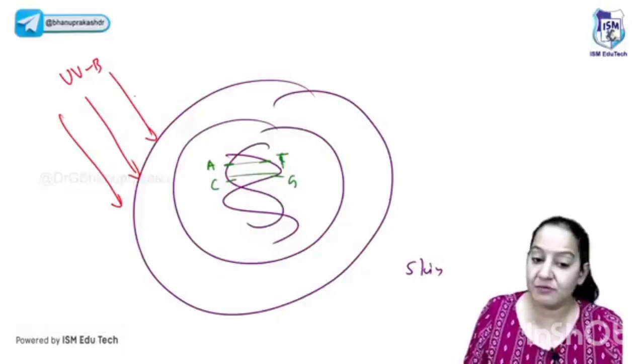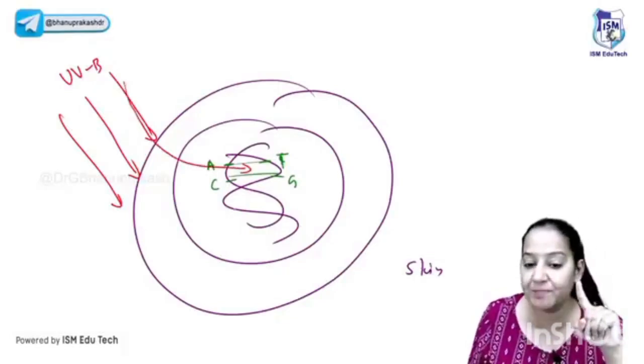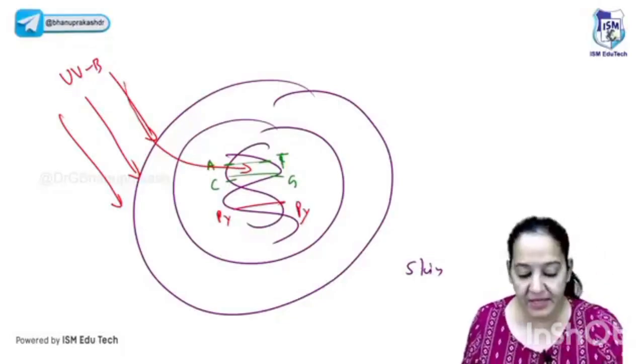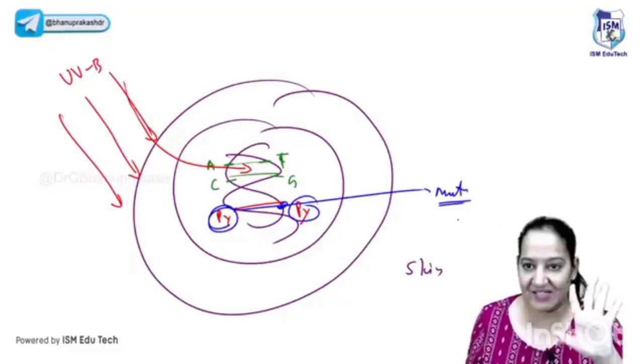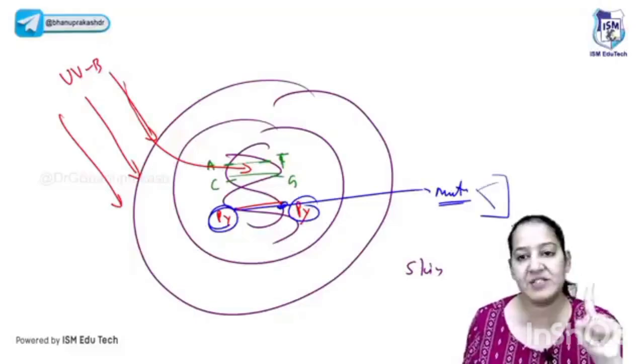If UVB falls on the cell, because of UVB on the DNA there is pyrimidine bond formation. I repeat my words: there is pyrimidine bond formation, which leads to mutation. And this mutation leads to cancer. The mutation can be in a proto-oncogene or tumor suppressor gene that leads to cancer. Say yes. You got it?